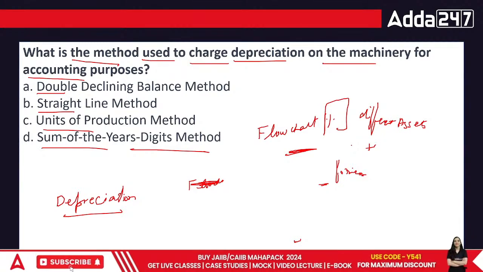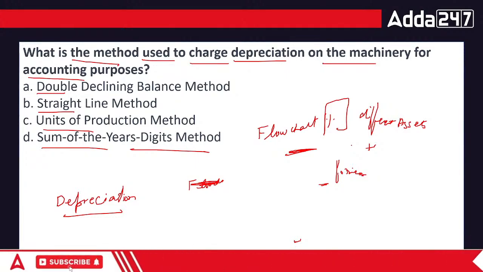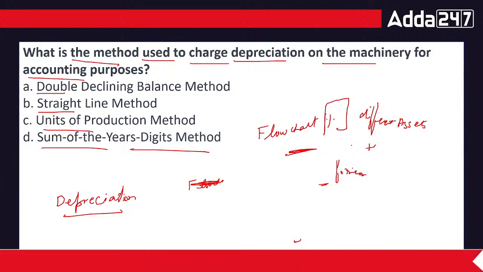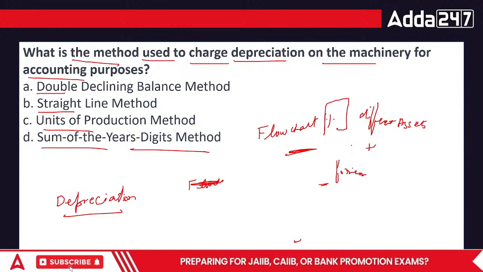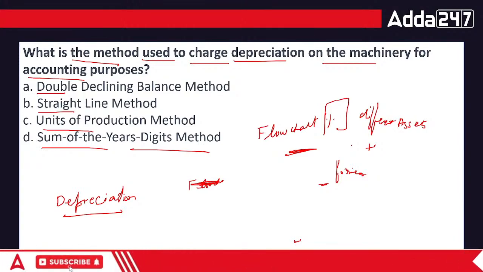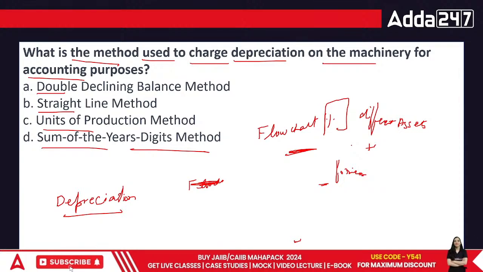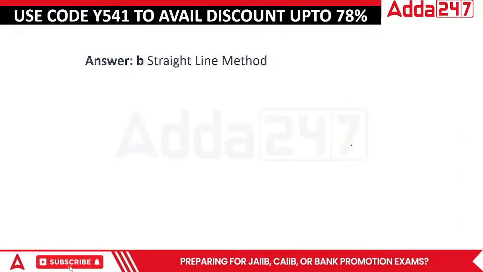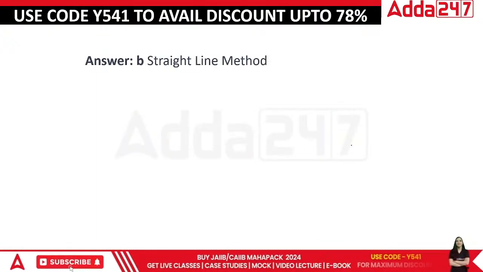The depreciation which is fixed by the Income Tax Act 1961 is slightly different, because the income tax which we currently follow uses the same accounting year. So in this case the correct answer is the straight line method. All other methods are used in accounting but not in this area.